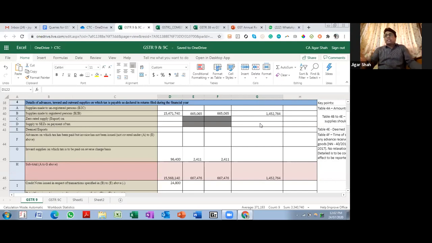Same, I cannot say that it should be as per 3B, because if it is as per 3B, then only those transactions on which I have paid tax in 1819 will fall in table 4. If there are any transactions that I find at the time of GSTR 9 and I have not paid tax so far, I will not be able to fill them up over here, correct? So once again, I cannot say that it has to be as per 3B.